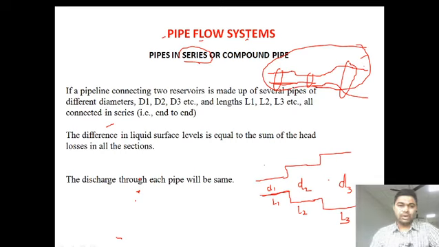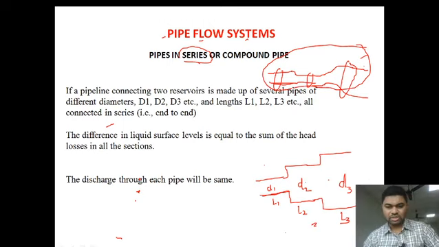In this scenario, in pipes in series, what happens to discharge? Discharge through each pipe will be the same. That is, discharge in pipe Q1 will be equal to discharge in pipe Q2, which will be equal to discharge in pipe Q3.